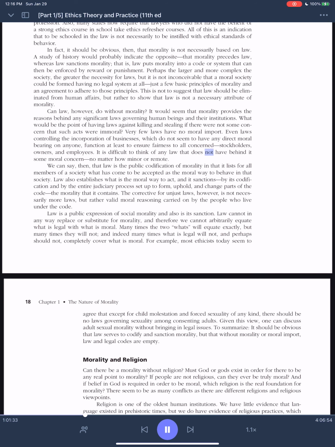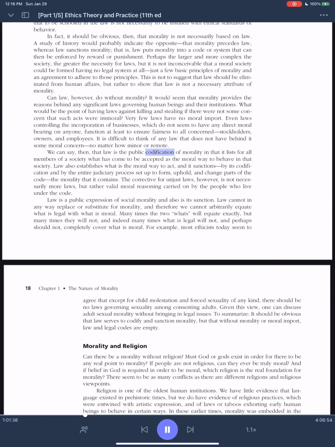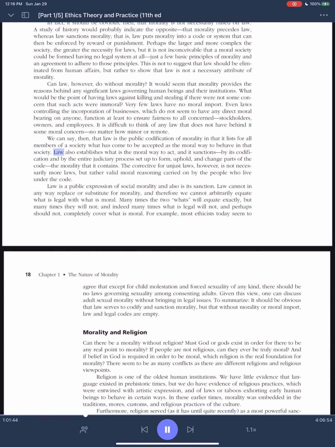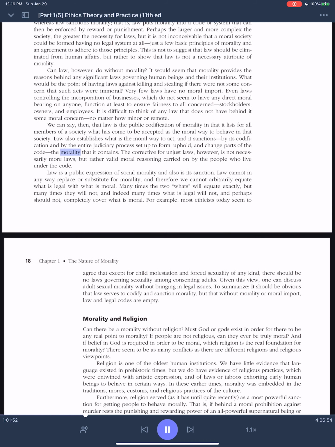It is difficult to think of any law that does not have behind it some moral concern, no matter how minor or remote. We can say, then, that law is the public codification of morality and that it lists for all members of a society what has come to be accepted as the moral way to behave in that society. Law also establishes what is the moral way to act, and it sanctions by its codification and by the entire judiciary process set up to form, uphold, and change parts of the code the morality that it contains.